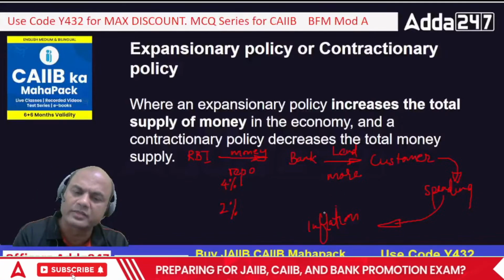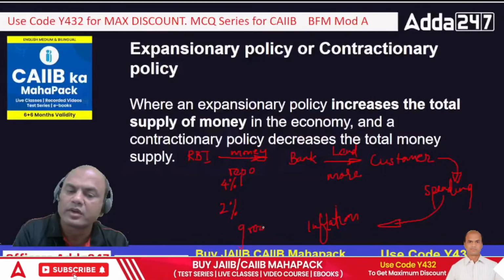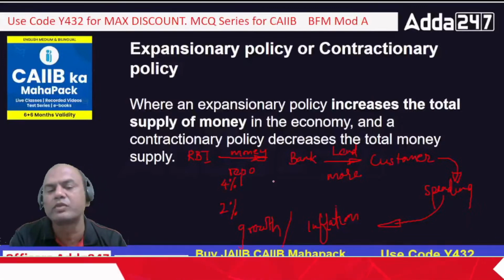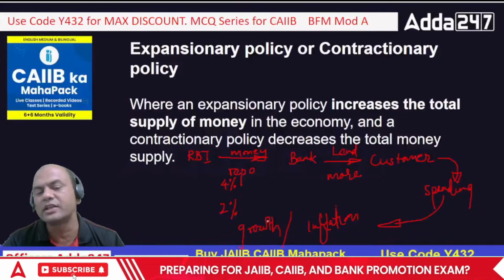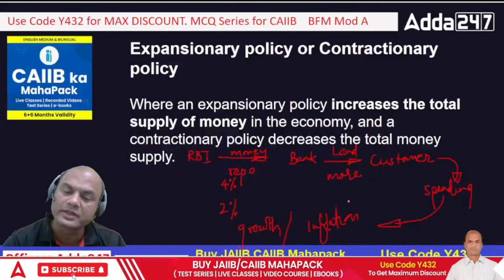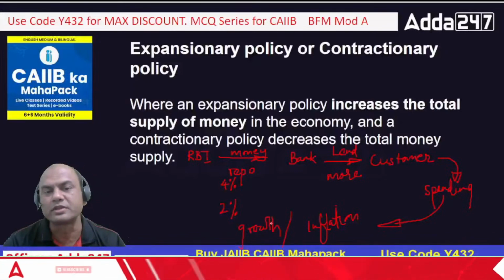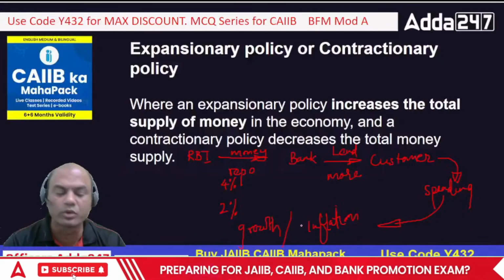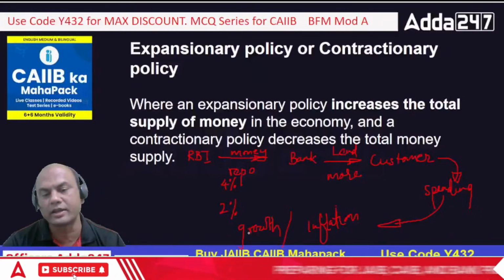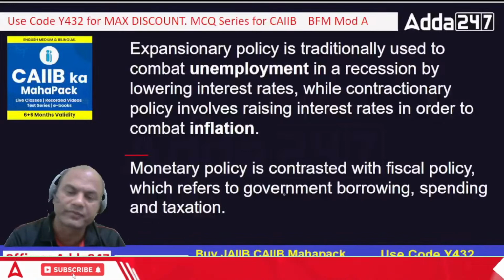Of course, along with inflation, it leads to growth. Always remember one important part. Inflation and growth, they always go hand in hand. Inflation more, growth will be more. Growth less, inflation will be less. So that's why RBI doesn't want inflation to be huge and growth also to be huge. Growth and inflation should go moderately and go hand in hand. Okay, got it? Now let's come to this fiscal part.